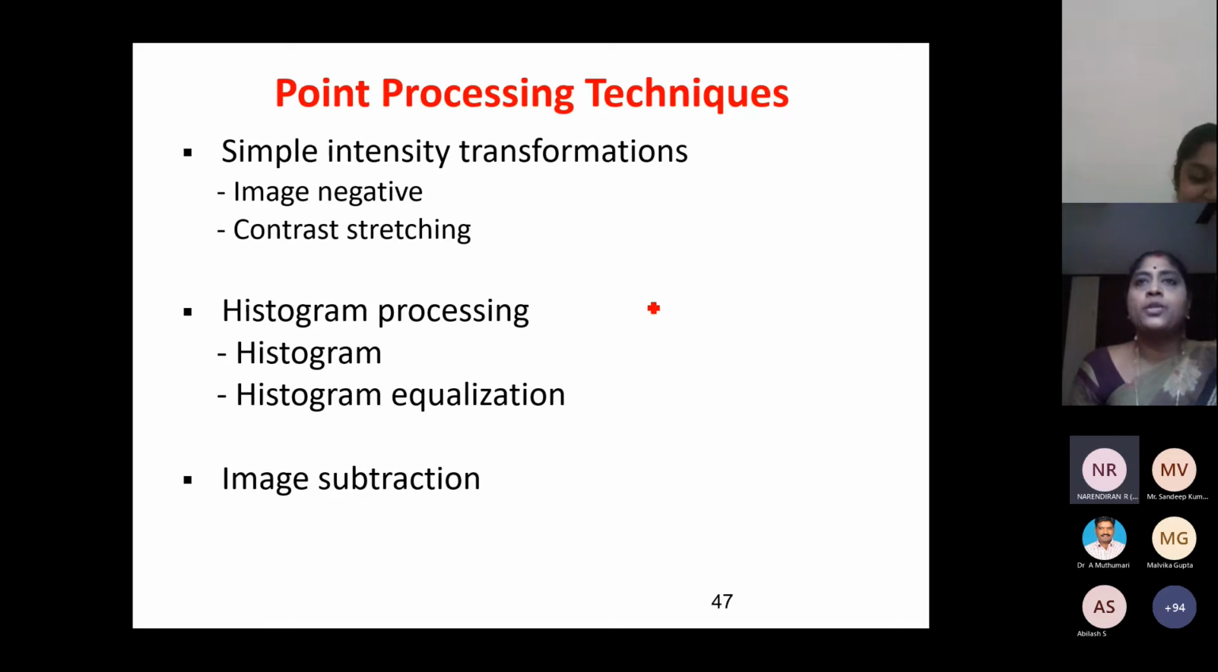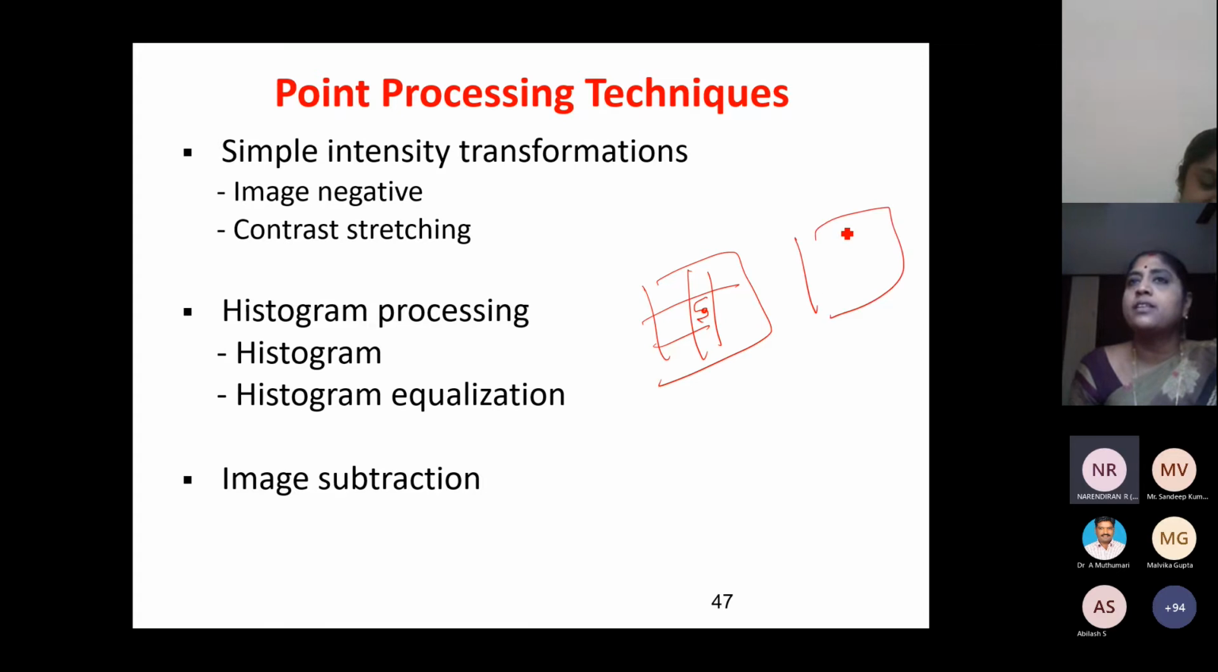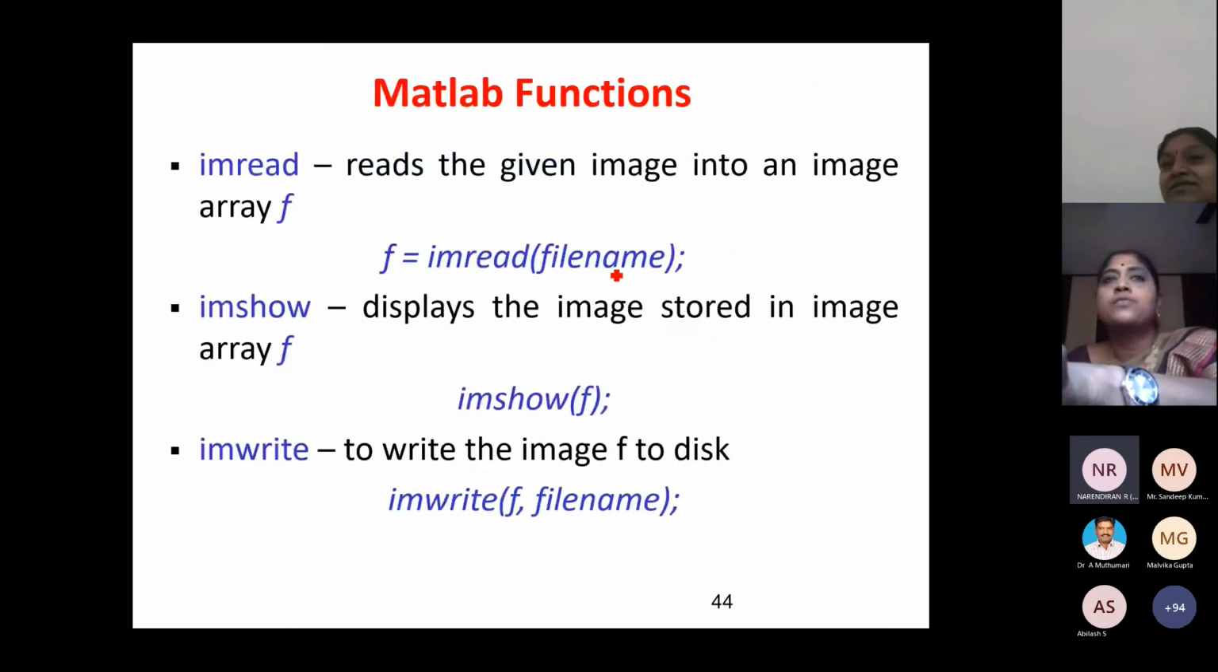I told you in the case of point processing, I am operating only on a single pixel. For example, the original pixel value is 5. After our processing, the value may change to 7. I'm going to operate only on this value, not on the neighboring values. It is called point operations. Some of the point operations are image negative and contrast stretching. Another important operation is histogram processing.